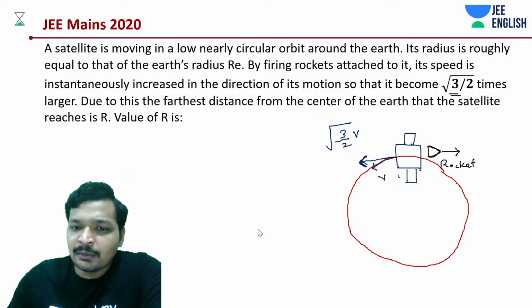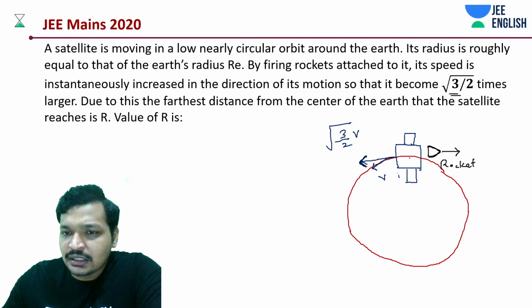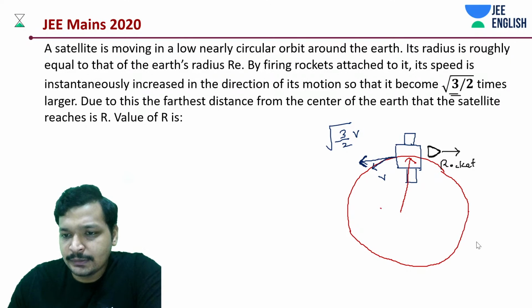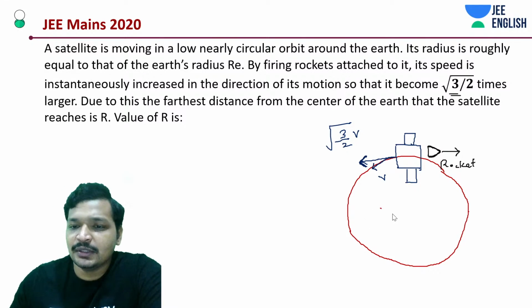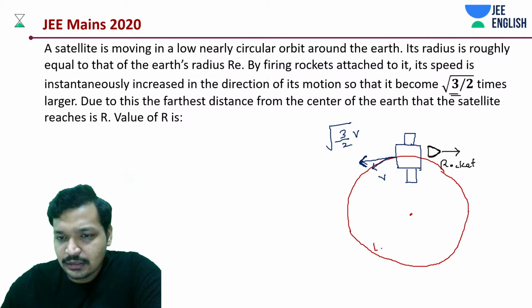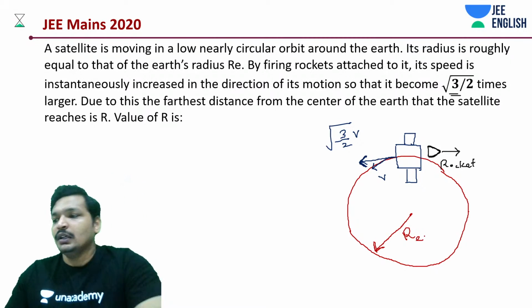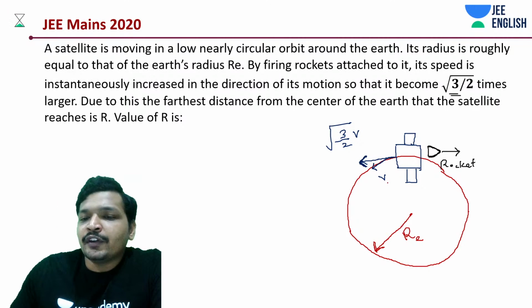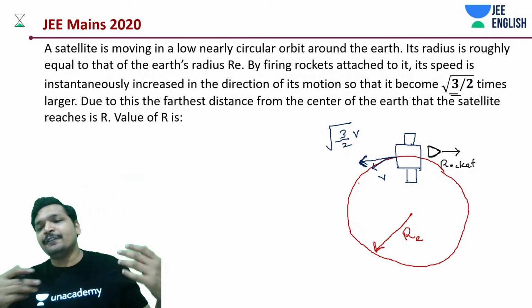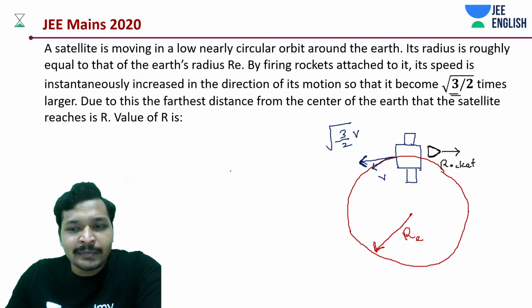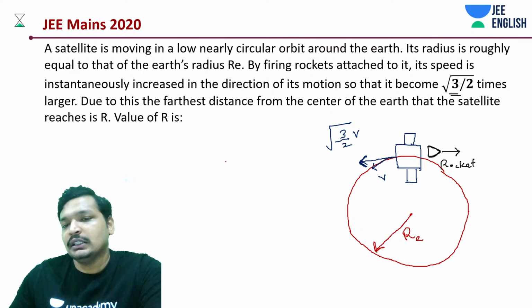You are not worried about anything, just focus on the thing that we are just discussing. So this is an orbit at a distance r from this center, RE. First of all, this is moving with velocity v, what should it be? mv square by RE is equal to GMm by RE square.